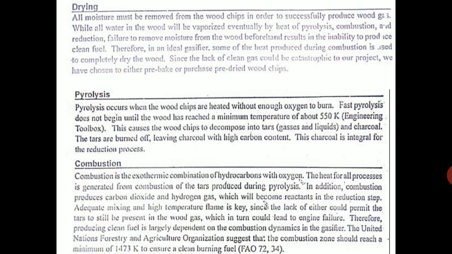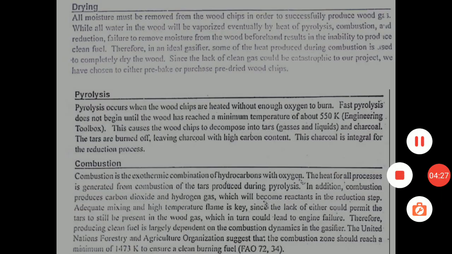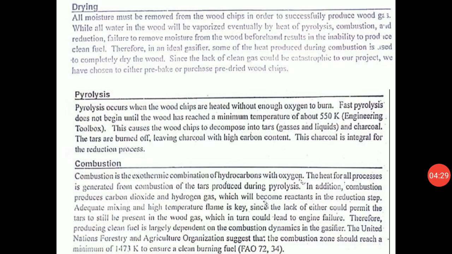Then the third is the combustion process. The combustion is exothermic, which gives out heat, wherein hydrocarbons are burnt in the presence of oxygen. So the heat for all processes is generated by combustion of tars, which are produced in pyrolysis. In addition, combustion produces carbon dioxide and hydrogen gas, which will become reactants in the reduction step. Adequate mixing and a high temperature flame are key, since the lack of either could permit the tars to still be present in the wood gas, which in turn would lead to engine failure.